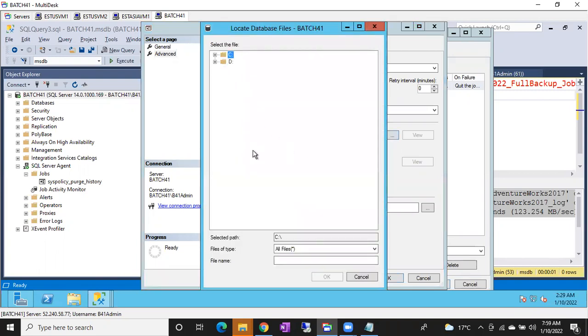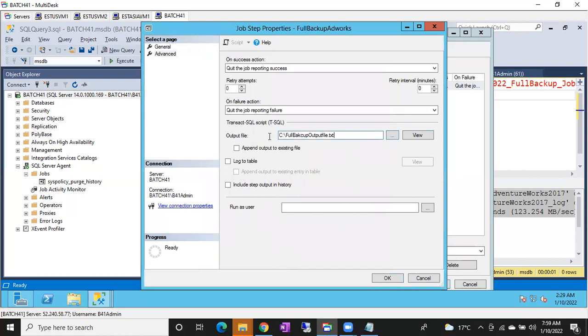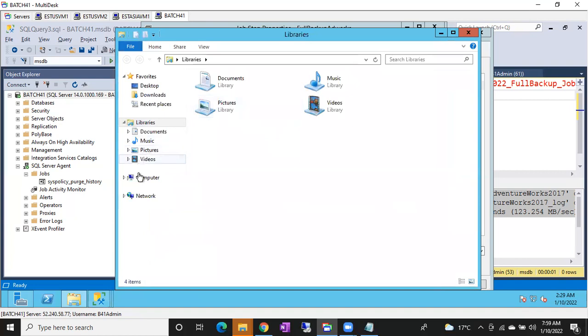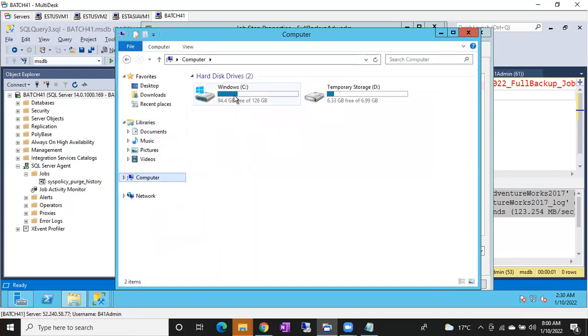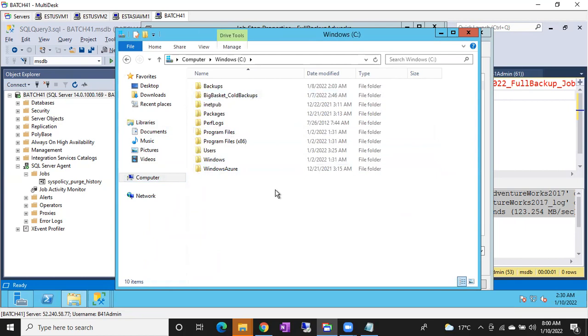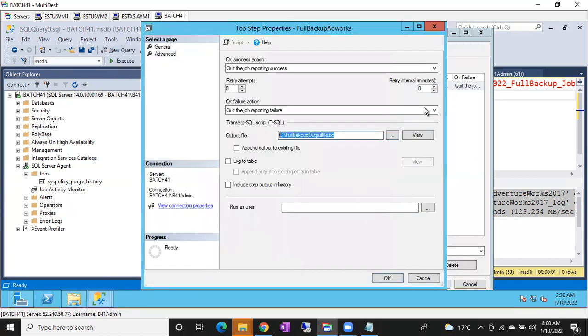Let me create one notepad under C drive, full backup output file, with .txt. You can create it in any location. Now it is going to be created directly in your C drive, no folder, nothing. Simply one file will be created here. I'll show you that one.